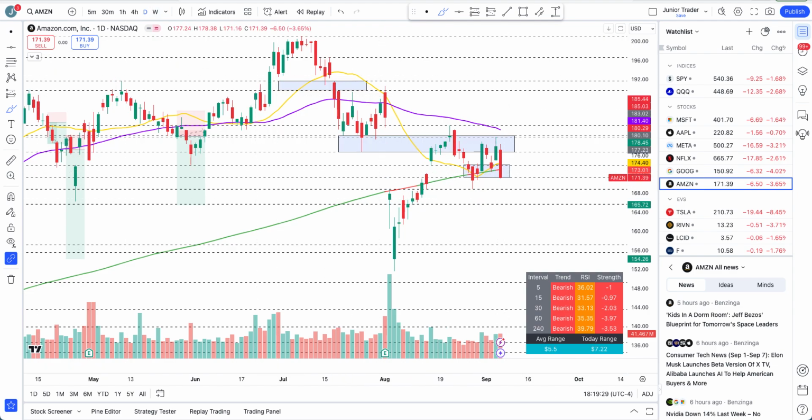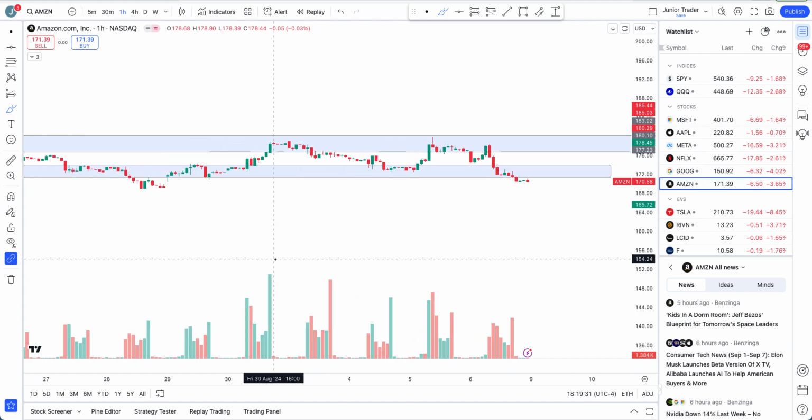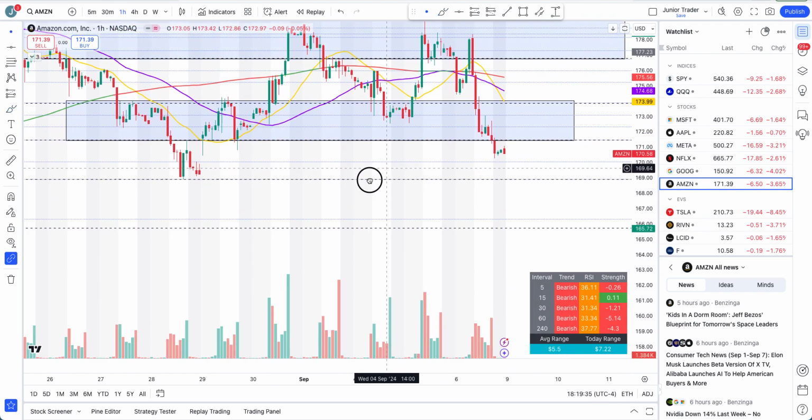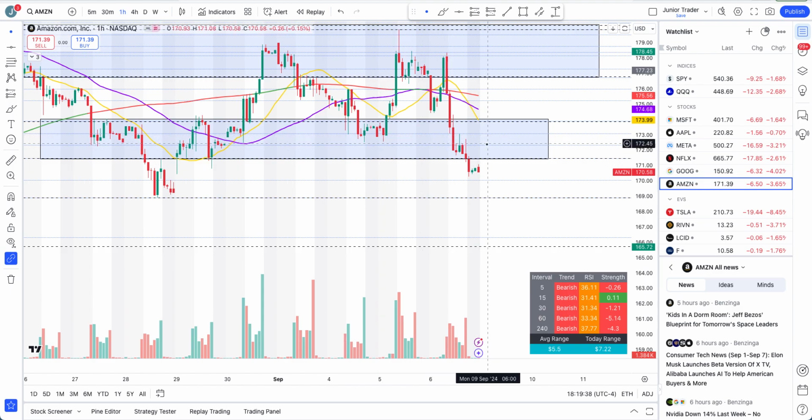So yeah, now let's go to the hourly interval. And yeah, for Amazon, the level to watch is actually 108.73. Above this, some upside. Otherwise, no. Below this, still in the downward structure and can continue lower as long as we stay below 173.